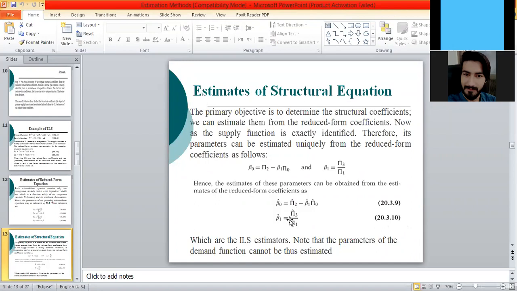These are the ILS estimates. Note that the parameters of the demand function cannot be estimated because the demand equation is unidentified, and we cannot estimate the parameters of an unidentified equation by any of the methods.